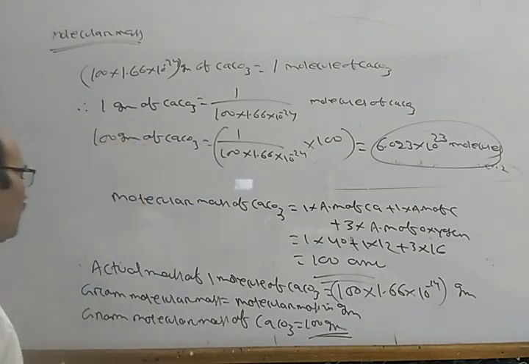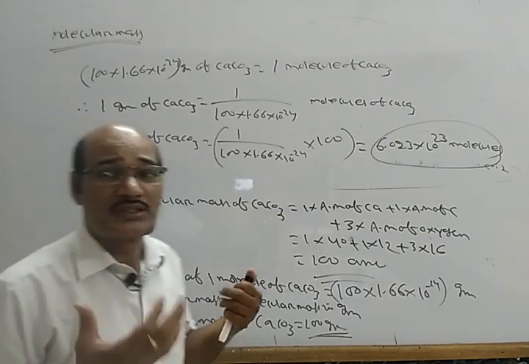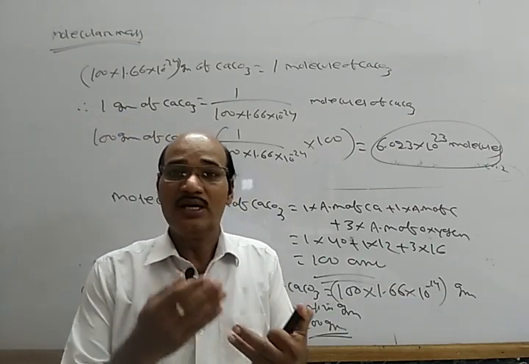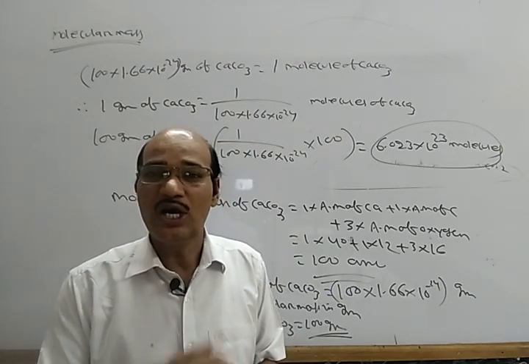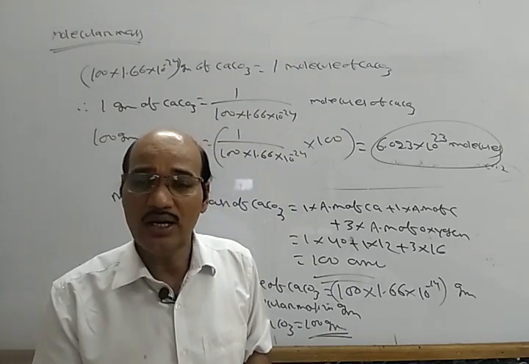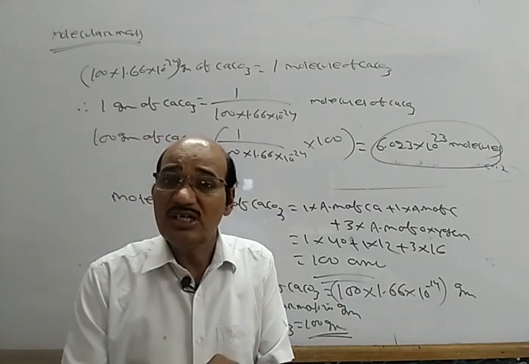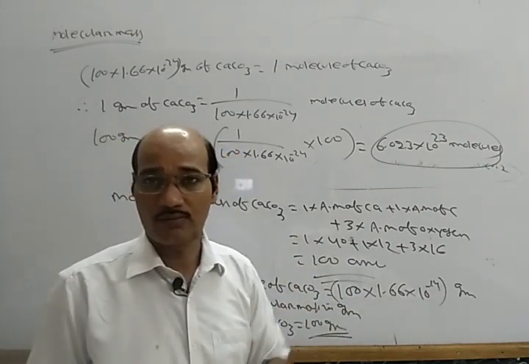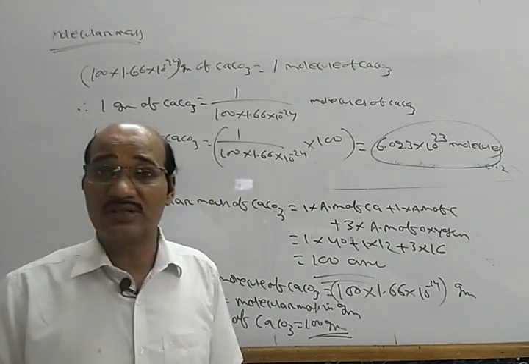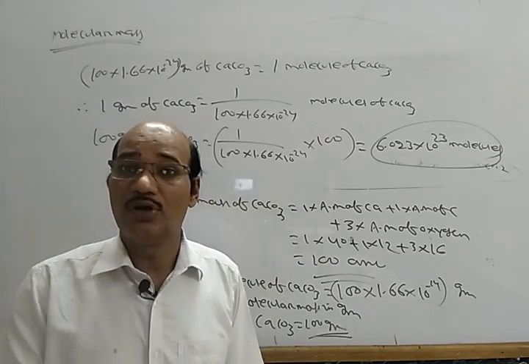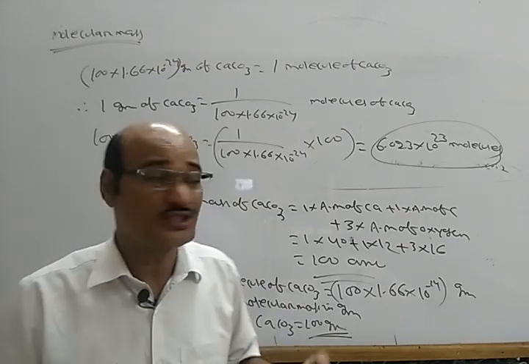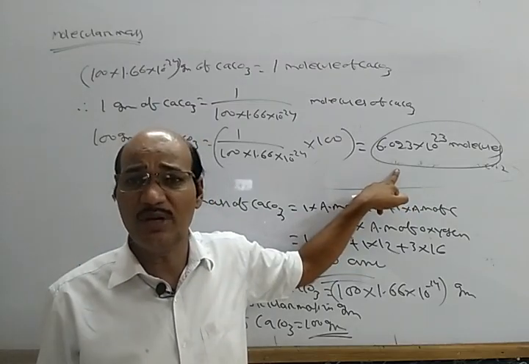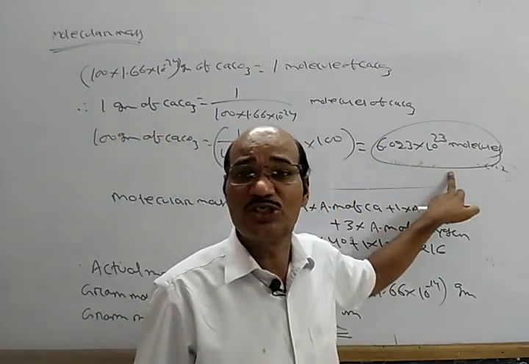So when I say the molecular mass of calcium carbonate is 100 amu, it means one molecule of calcium carbonate is 100 times heavier than 1/12 of an atom of carbon-12. The actual mass of one molecule is 100 into 1.66 into 10 power minus 24 gram. When I say gram molecular mass of calcium carbonate, it becomes 100 gram, and 100 gram of calcium carbonate equals this many molecules. So the gram molecular mass of every substance equals this much, called Avogadro's number of molecules.